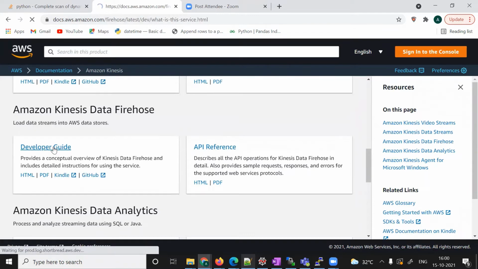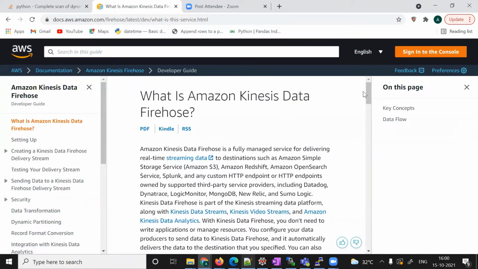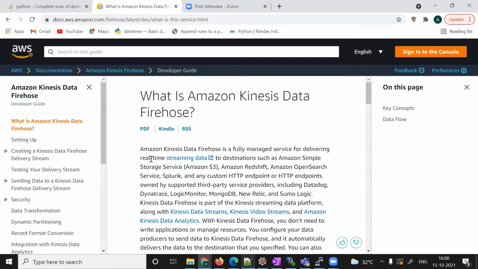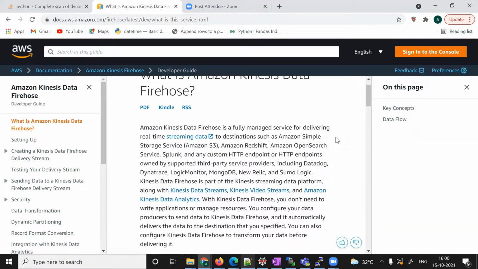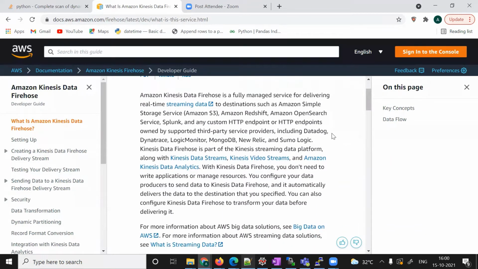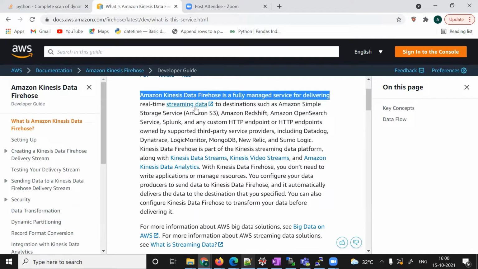This is managed by AWS. Everything is managed by AWS. You just need to create your stream. Once you create the stream, you have to define the source and target, and internally it will take care of everything. Amazon Kinesis Firehose is a fully managed service for delivering real-time streaming data